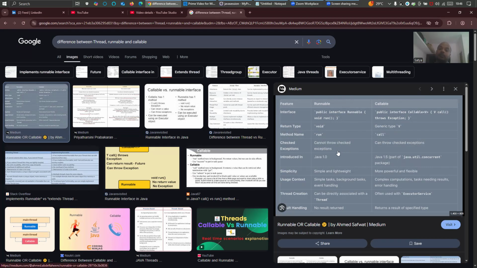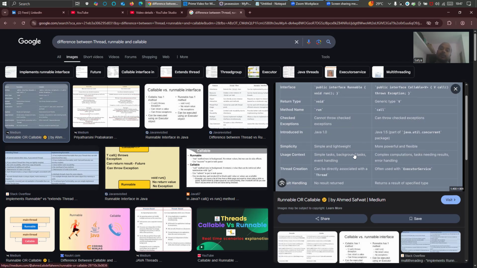Runnable cannot throw checked exception, but can throw checked exception in case of Callable. Runnable was introduced in Java 1.5, and Callable came into existence in Java 5 or 1.5, that is in concurrent packages, right? Simplicity: Runnable is simple and lightweight, Callable is more powerful and flexible. You can do lots of tasks. Runnable is for simple tasks, background tasks, event handling. But Callable is for complex computation, tasks needing results, error handling, and many other things we can do using Callable.